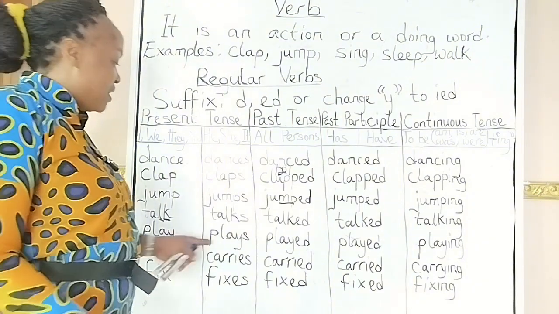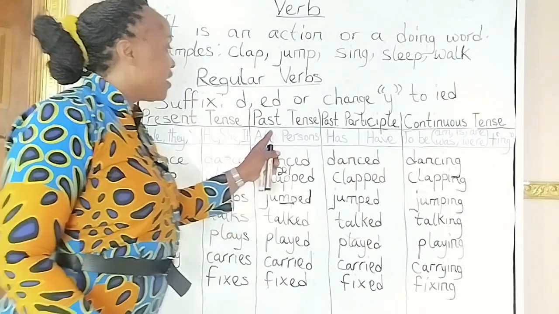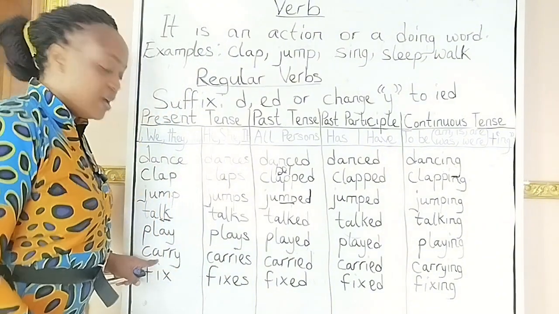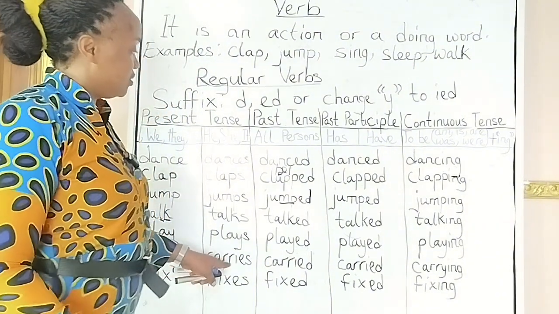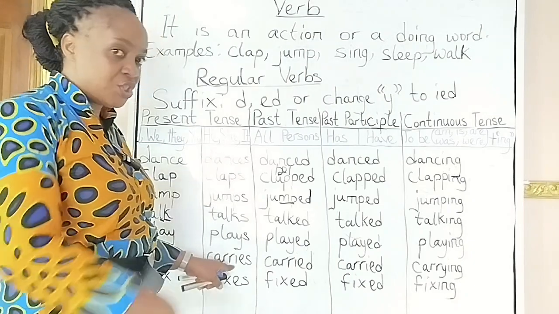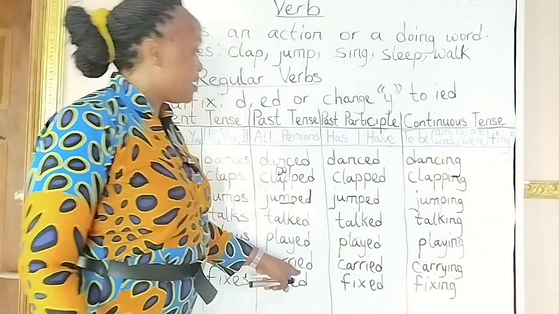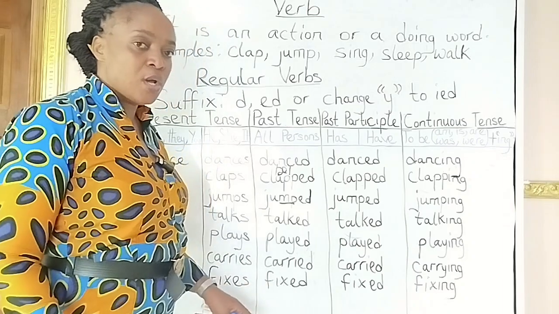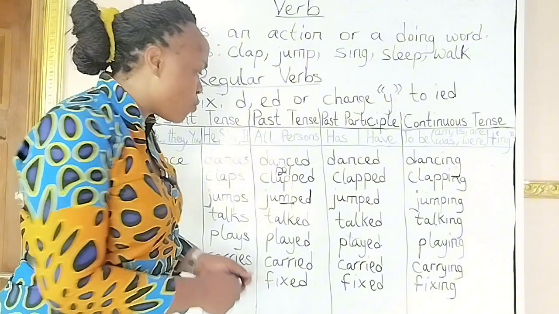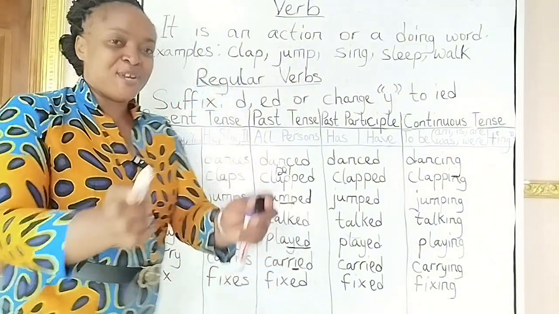Play. We say plays for he, she, it, third person singular. And when it comes to the past tense, we are asked to add ed. Now let's go down. Carry. When it comes to the present tense, using the third person singular, we say carries. We change the y to ies. But when it comes to the past tense and past participle, the rule states that we should remove the y and add ied. The question is, why didn't we remove the y here? Why did we remove the y here? That is what I want to answer.